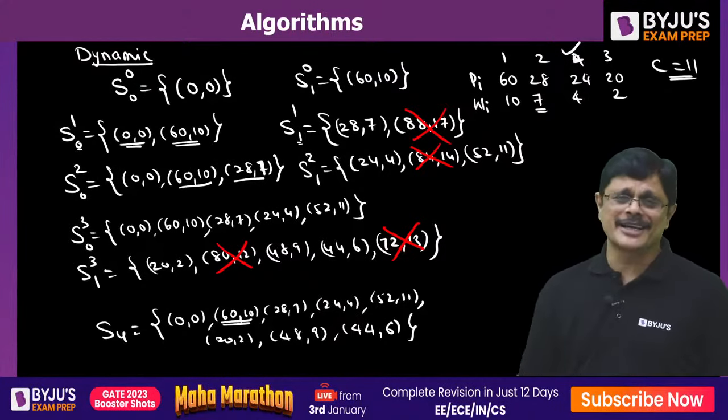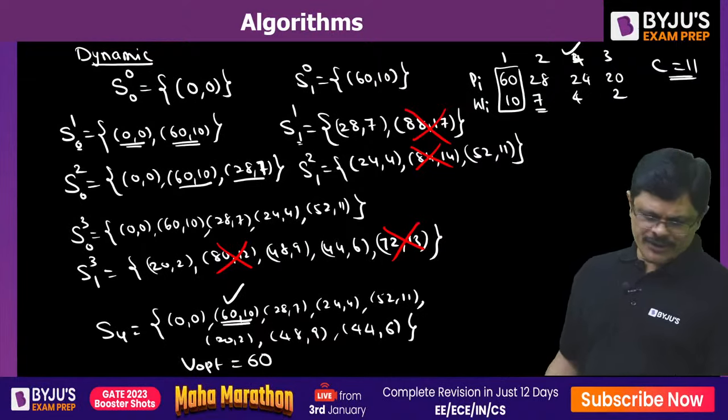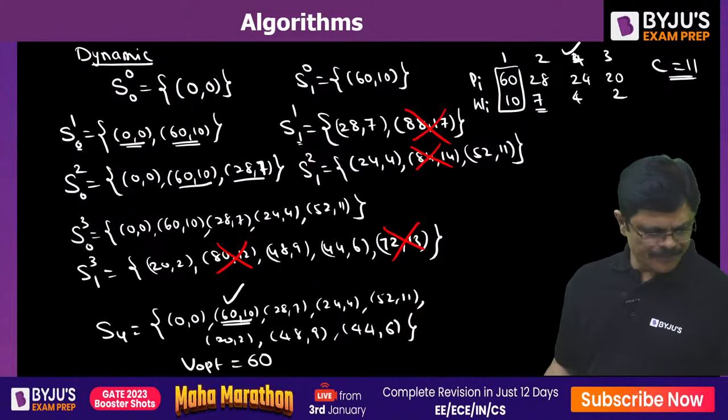And this is the V optimal. So V optimal is 60, my dear friends. This is the optimal solution. That is X1 you have taken the full item, and X2, X3, X4 you have not selected anything. Now what about